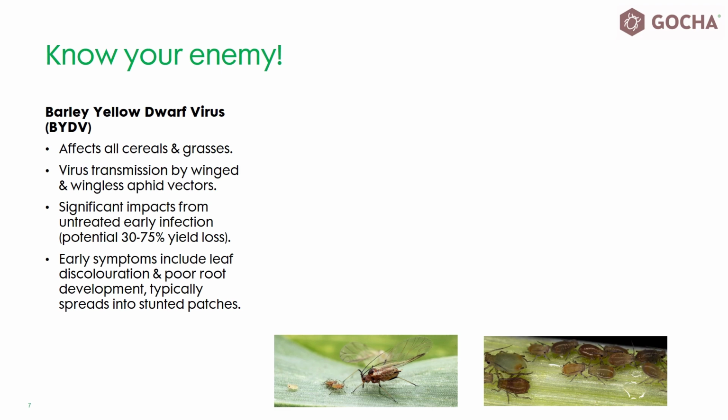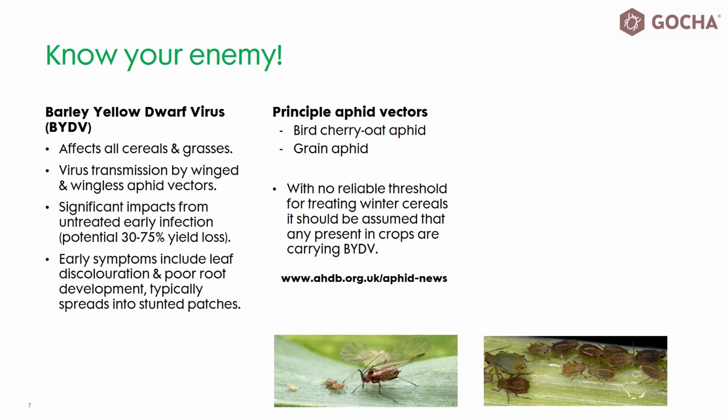Let's just remind ourselves which aphids cause an issue and how. For an aphid to spread BYDV, it first has to become infected, which could have occurred during feeding on other cereals or grass species. Any cereal aphid can transmit BYDV. Grain aphids are considered to be the main vectors in the north and Midlands of England, while bird cherry oat aphid accounts for the majority of transmission in the south.